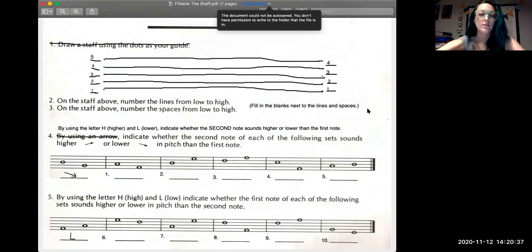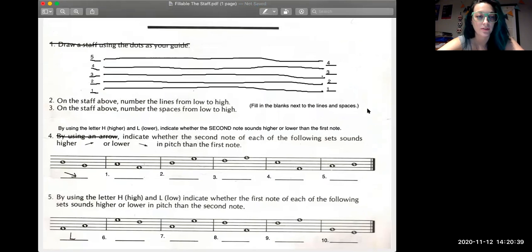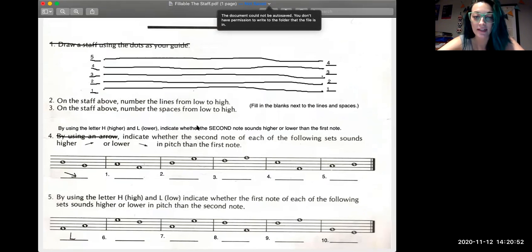Then we're going to continue on to the next number on the worksheet, which is number 4. And I crossed out the arrow thing because unless you're using Kami, you're not going to be able to do that. It now says, by using the letter H for higher and L for lower, indicate whether the second note sounds higher or lower than the first note. And we're just doing that on these extra numbers in here that are 1, 2, 3, 4, and 5.